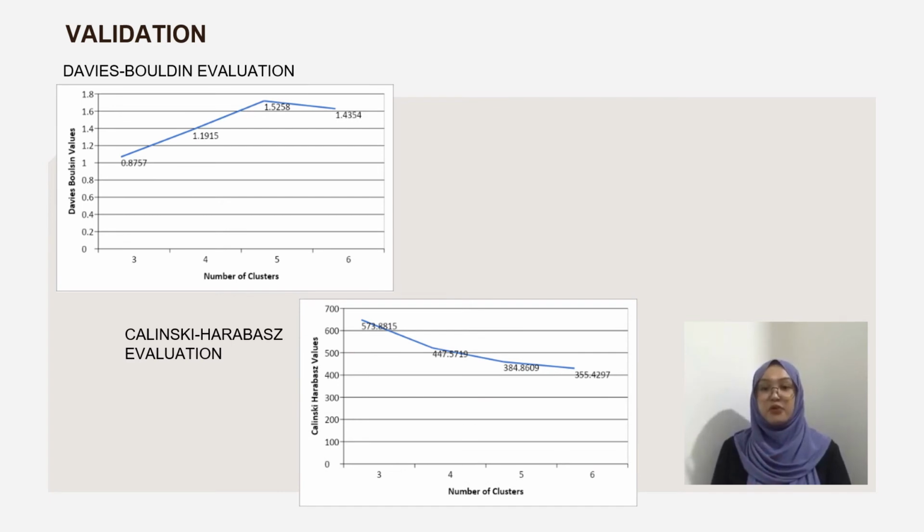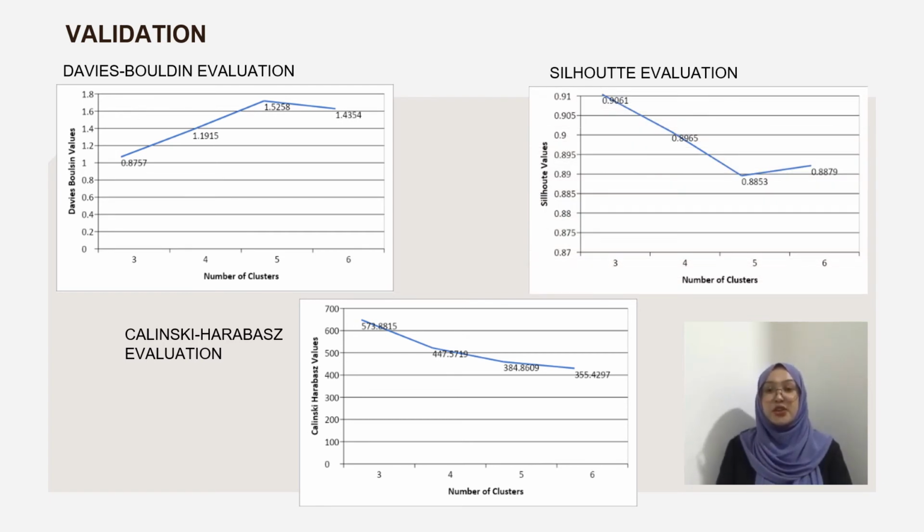Based on figure 4.4.2, the optimal number of Calinski-Harabasz index is at the point 3, 573.8815, which is at cluster 3, while figure 4.4.3 shows the optimal number of silhouette index is at the point 3, 0.9061, which is also at cluster 3. So by identifying all the criterion values for each index, the optimal number suggested by all three indexes is the same, in which cluster 3 is chosen as the optimal number of clusters.